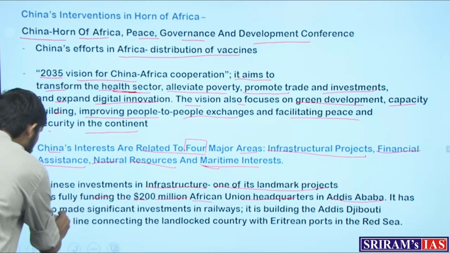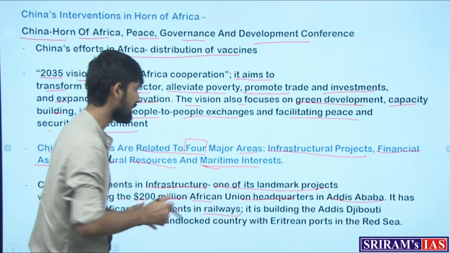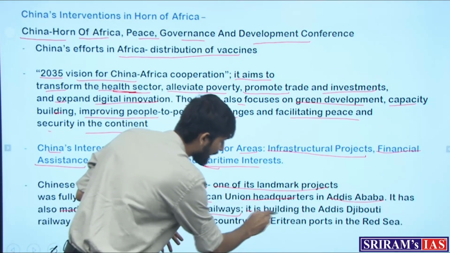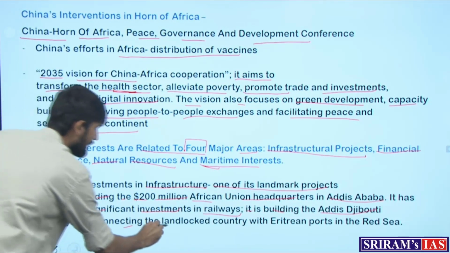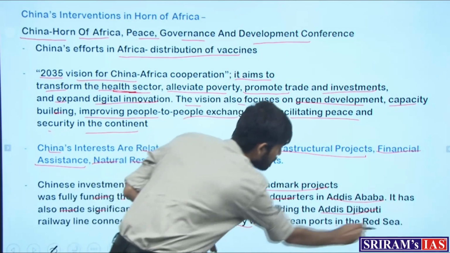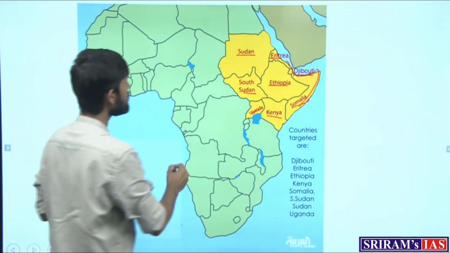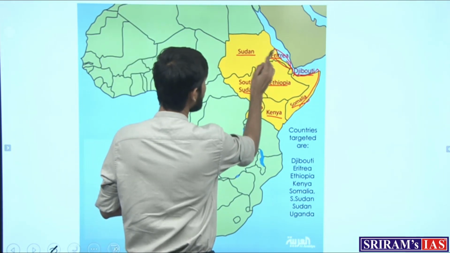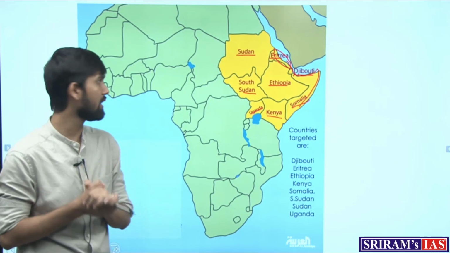Then it has also made significant investments in railways in all the countries in the region, wherein it is building the Addis-Djibouti railway line, connecting the landlocked country with Eritrean ports in the Red Sea. So Eritrea is a coastal country wherein China has an oil terminal. We look at the terminal.